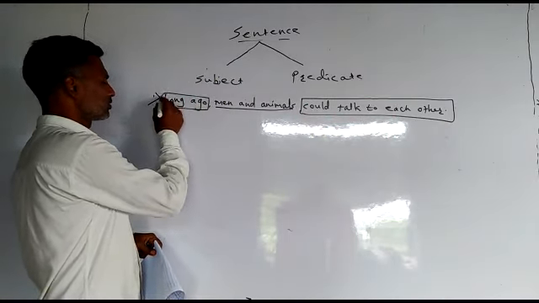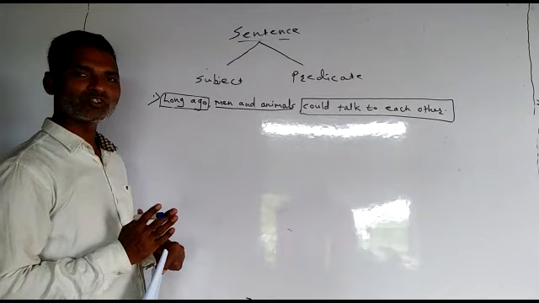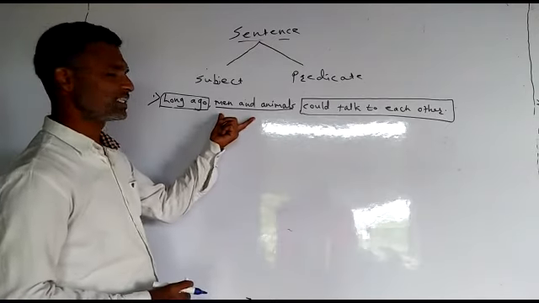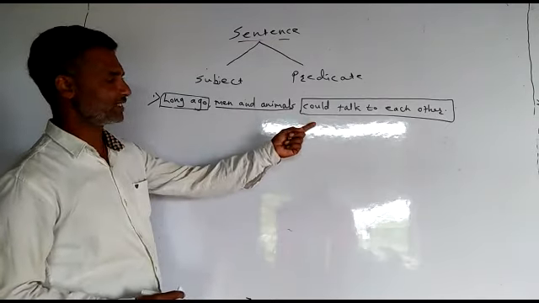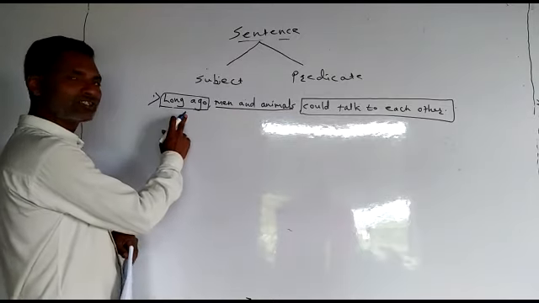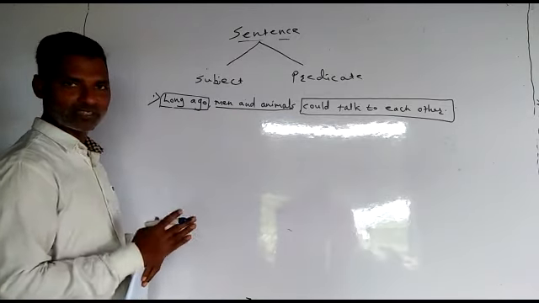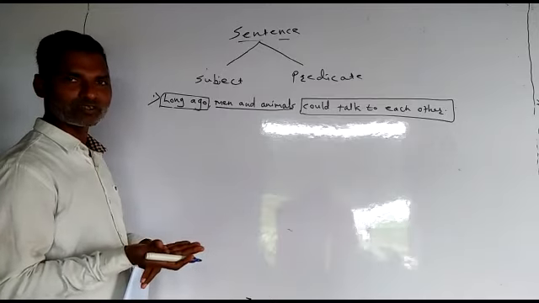Because when you find subject and predicate, no word should be left out. So once we underline the subject, then the remaining part is predicate. It is not always that subject comes at the beginning. Subject may come later also.